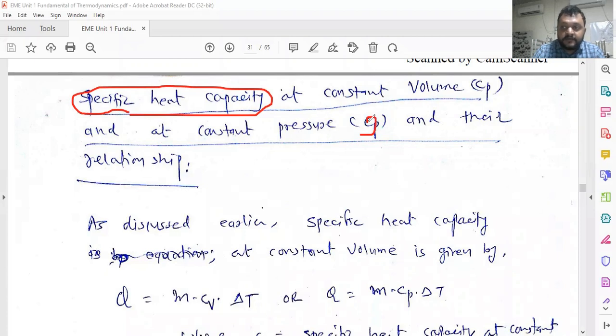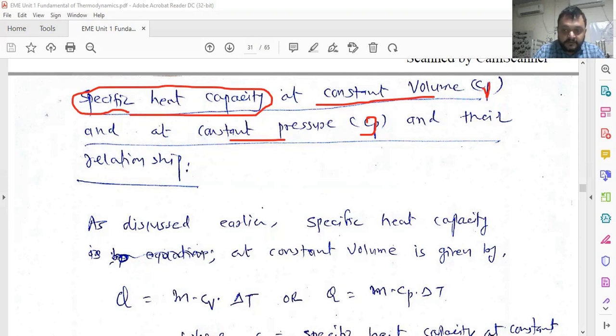So for C, we now have two ways: one is specific heat capacity at constant pressure, which we denote as Cp, and another is the specific heat capacity at constant volume, denoted as Cv. Just make sure you don't make a mistake, Cv. And in today's topic, we are going to consider the relationship between these two specific heats.